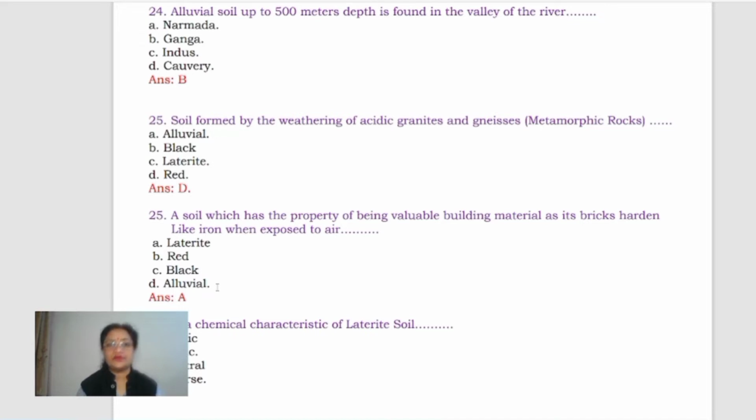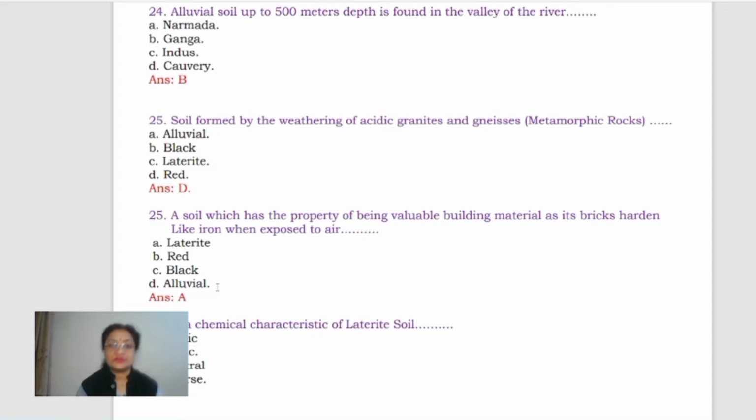Soil formed by the weathering of acidic granites and gneisses. If we talk about the granites and gneisses, this is related with the red as well as black soil. So basically here we are talking of the metamorphic rocks, right? Granites and gneisses, that is metamorphic. Clear? So the resultant soil which is formed is the red soil.